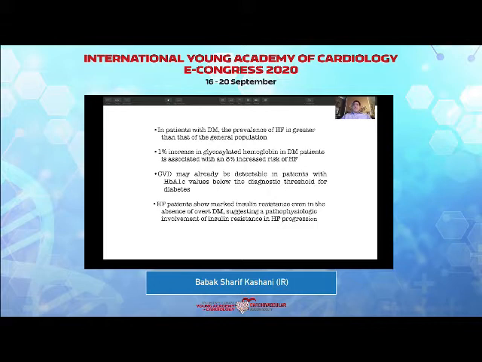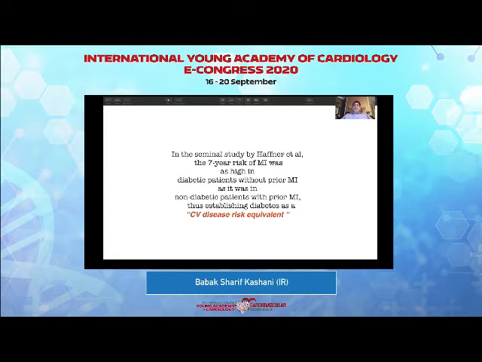We know that the prevalence of heart failure is higher in patients who have diabetes mellitus. A 1% increase in the glycosylated hemoglobin could cause an 8% increase in heart failure, which is a very large number. Even if they are not diagnosed as diabetic, they might have cardiovascular disease before being diagnosed. And in those patients who do not have diabetes but have insulin resistance, we do see a higher increased number of patients with heart failure, suggesting that insulin resistance could be a cause of heart failure in these patients.